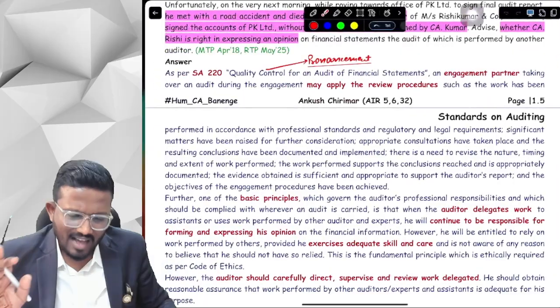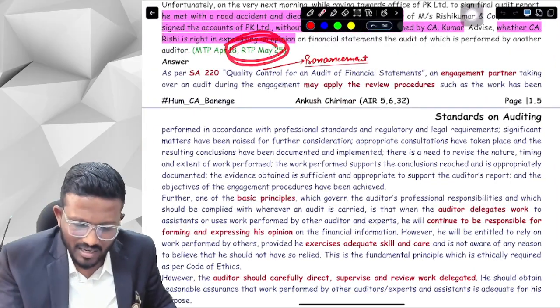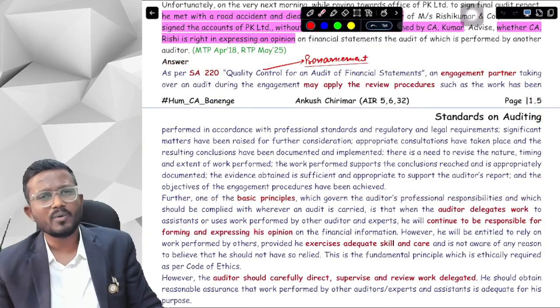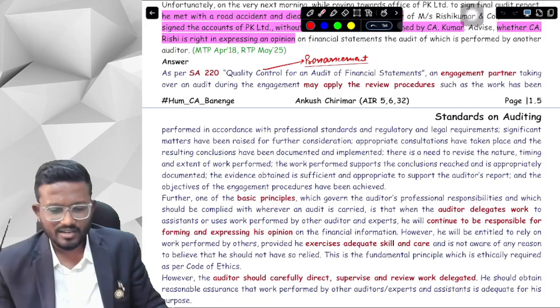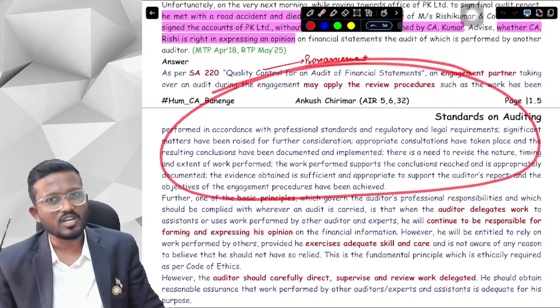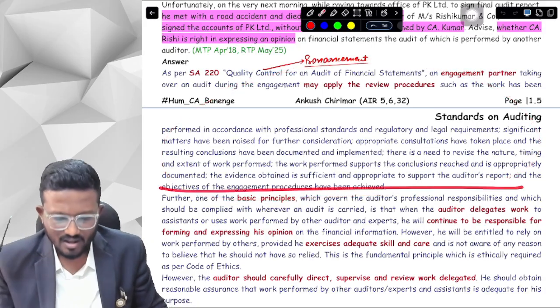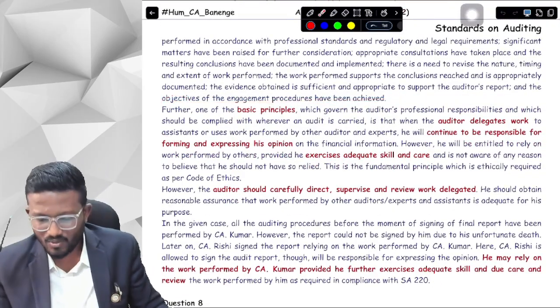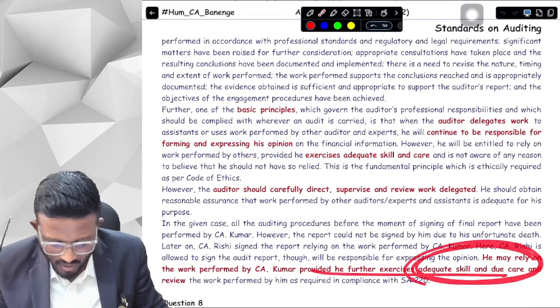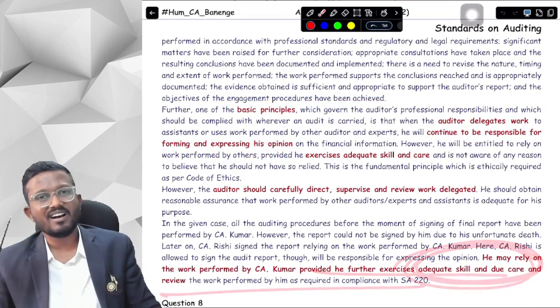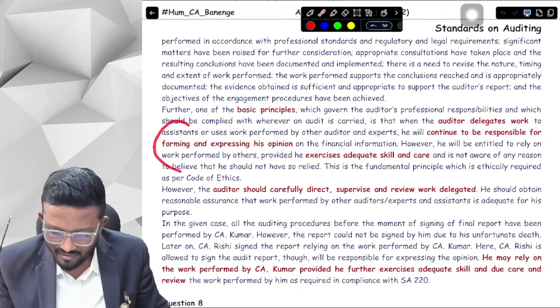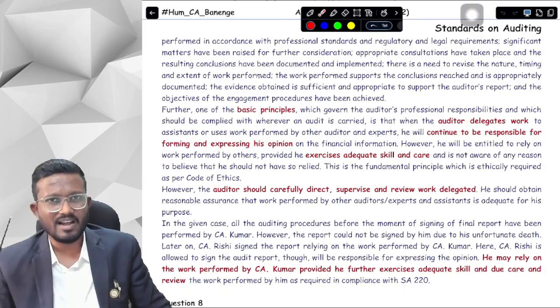Similarly, I know ICAI has given these points in the RTP, but we need not learn these points as well, because these are pronouncements and we cannot do everything and anything. So you just skip all these points which are given by ICAI in this particular answer. Further, you can read from here, which says everything that I told you, that we need to exercise adequate skill and due care and review the work performed by the other CA before relying on their work. Okay, yes sir, you can just read everything, it's the same as what I have told you.